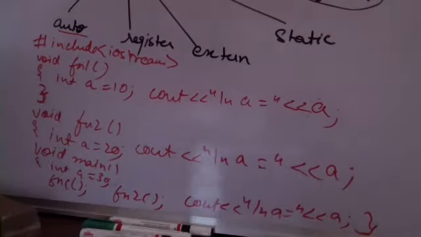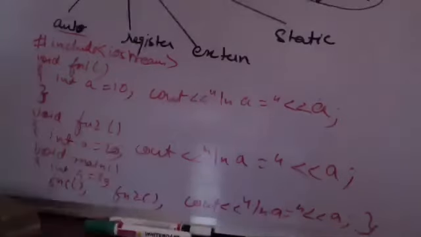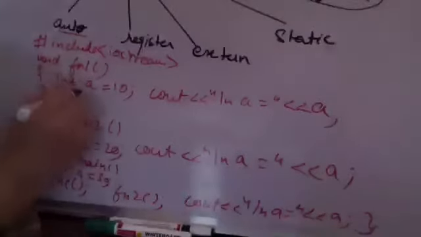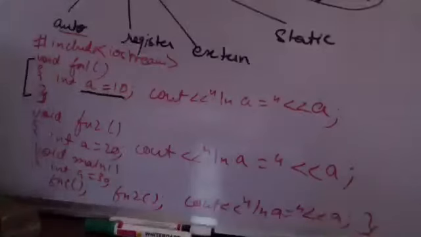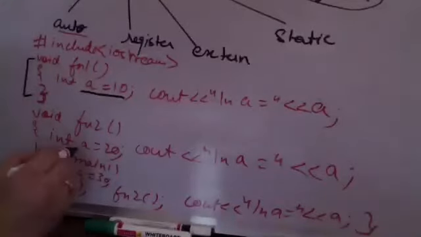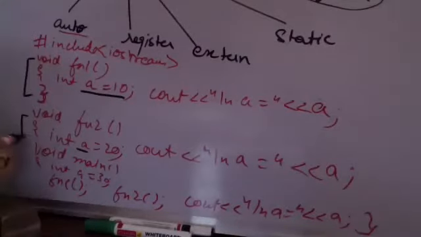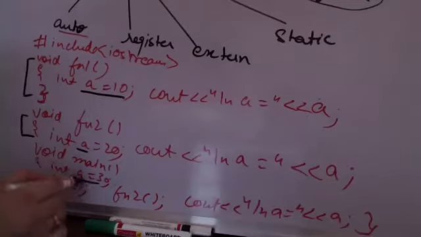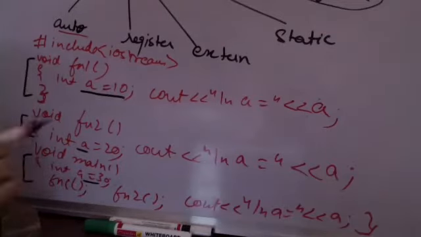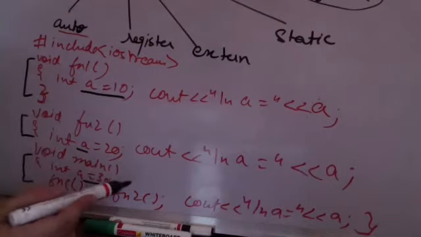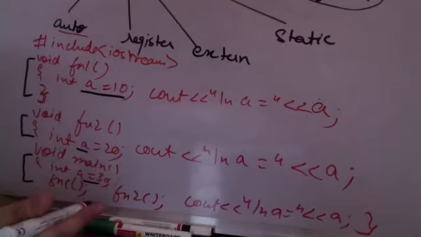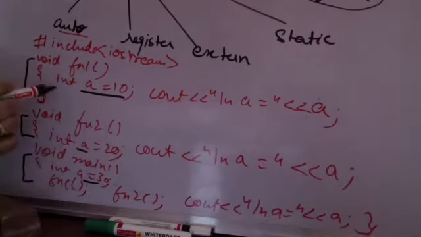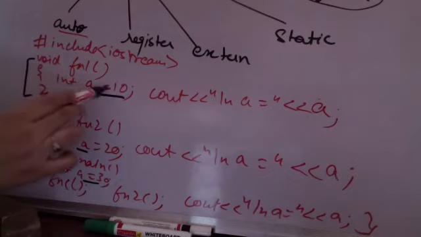So what is happening in this particular case is what my output will be, since the scope of this a is within function 1 only. Scope of this a is in function 2 only, and scope of this a is within main only. These are called local variables having an automatic storage class. So when I'm calling this function, then a is given the name, allocated some memory space, and this is 10.